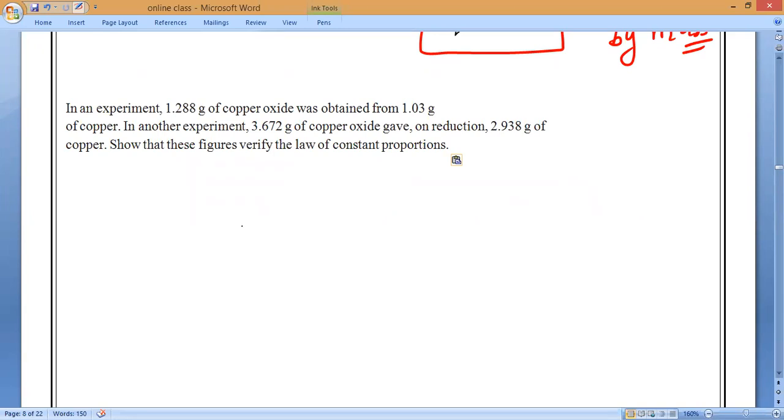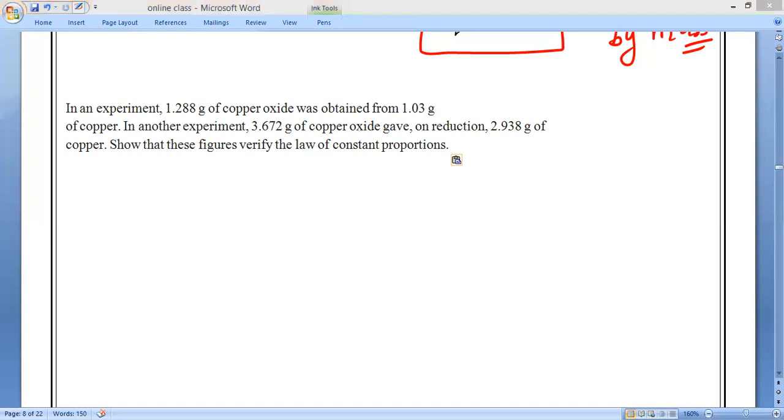1.288 grams of copper oxide was obtained from 1.03 grams of copper. In another experiment, 3.672 grams of copper oxide gave on reduction 2.938 grams of copper. So that these figures verify the law of constant proportions. Anybody? How to do it?